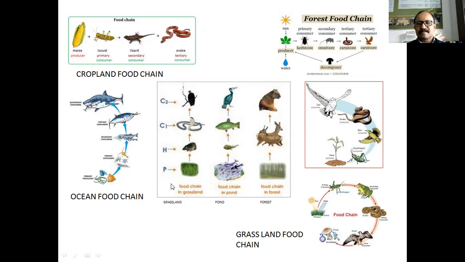Then in the grassland ecosystem, producers will be grasses. Then rabbits are the primary consumer. Rabbits feed on the grasses. Secondary consumers are the snakes. Snakes feed on the primary consumer animals, rabbits. And hawks are the tertiary consumer animals. Okay, this hawk eats snakes. Snakes and the rabbits. This is the grassland food chain. In pond ecosystem, in forest ecosystem, these are the food chains.